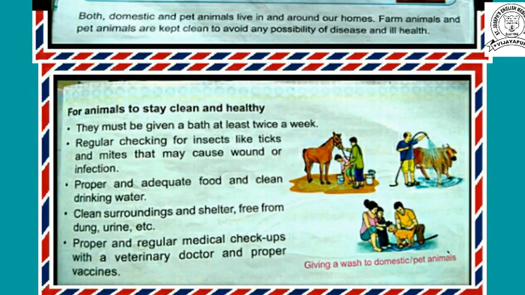Then regular checking for insects like ticks and mites that may cause wounds or infection, proper and adequate food and clean drinking water, clean surroundings and shelter free from dung, urine, etc. Then proper and regular medical checkups with a veterinary doctor and proper vaccines.